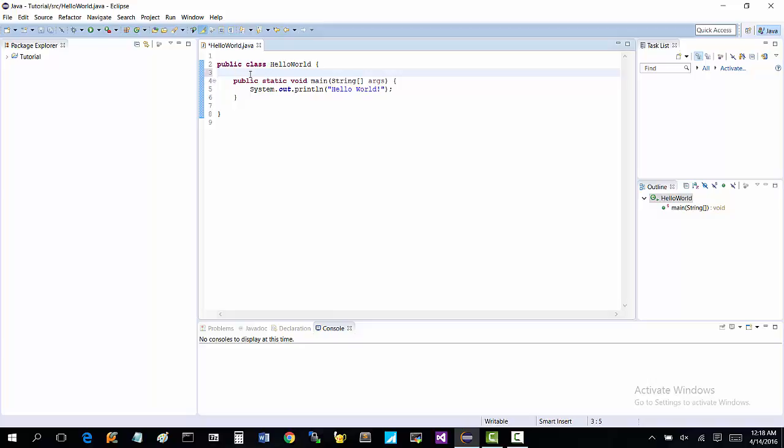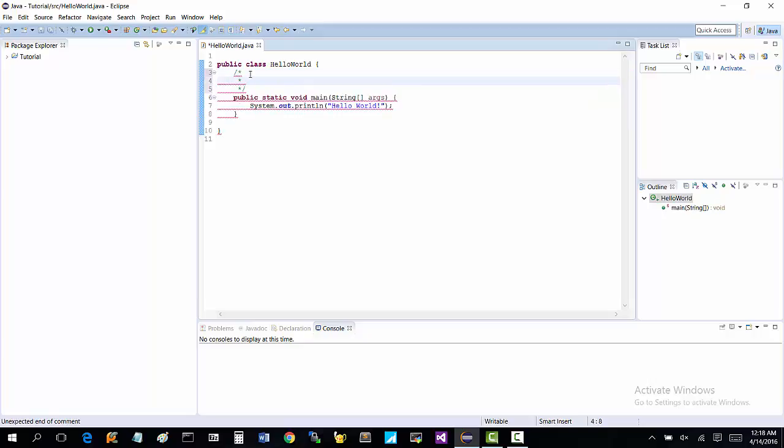So I'll show you. The first thing I want to show you is what's called a multi-line comment. The way you do that in Java is a slash and then a star, and then you finish it with a star and a slash.